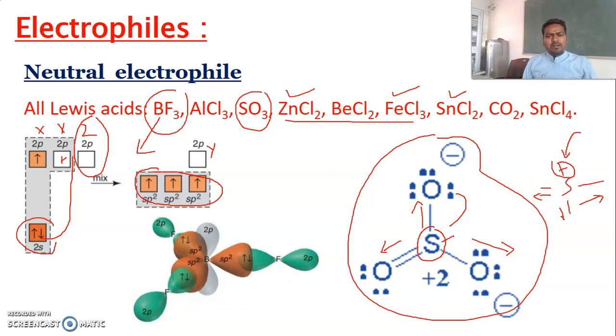So dear students, once again I would like to repeat: we discussed electrophiles and nucleophiles. These electrophiles and nucleophiles are products of heterolytic bond cleavage, only cations and anions. Not all electrophiles are generated in heterolytic bond cleavage, for example neutral electrophiles and neutral nucleophiles.